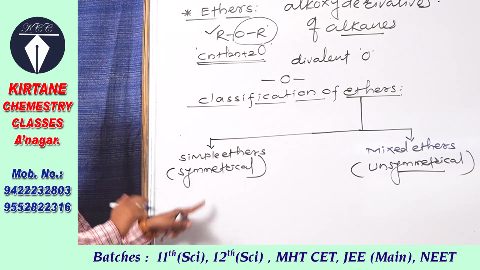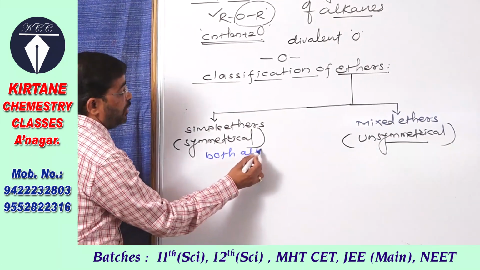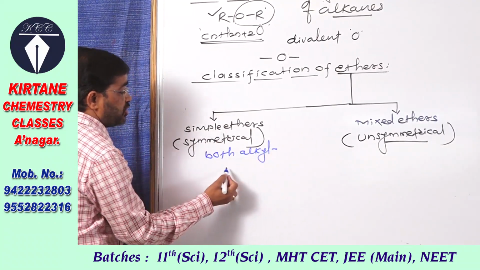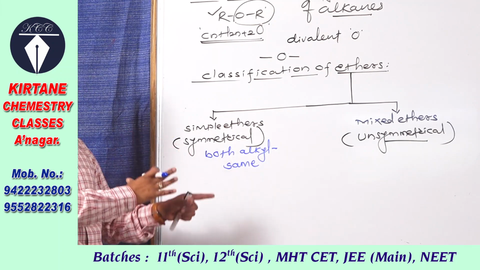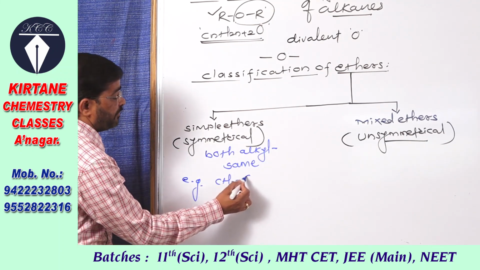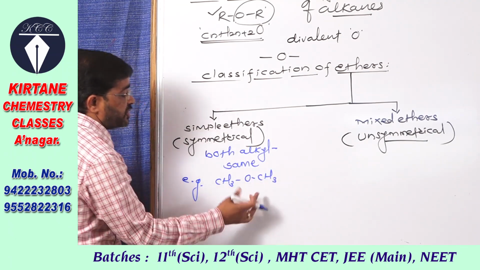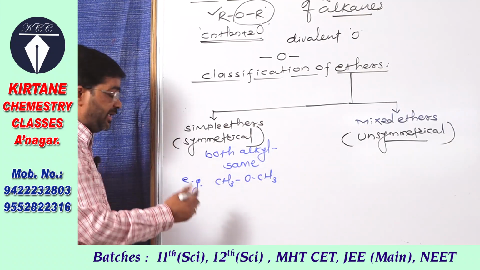In this type of ether, both alkyl groups attached to oxygen are same. Very simple. For example, CH3OCH3. Both alkyl groups attached to oxygen atom are same. They are methyl.